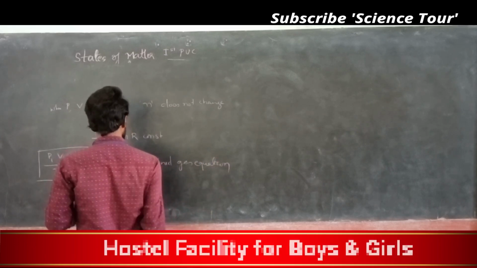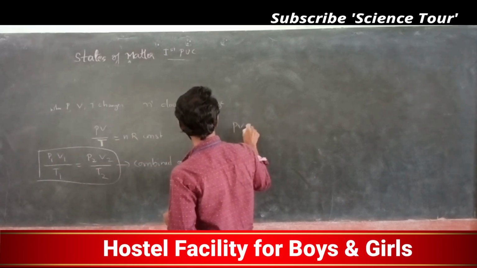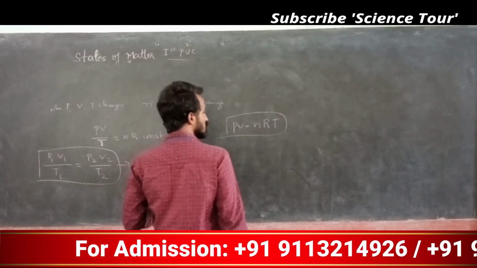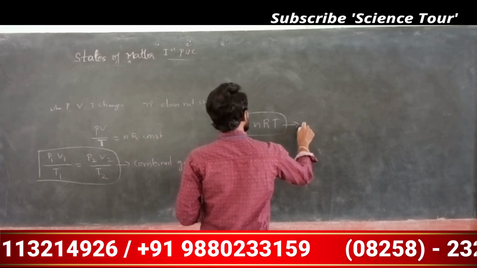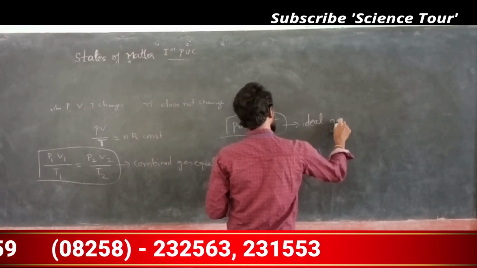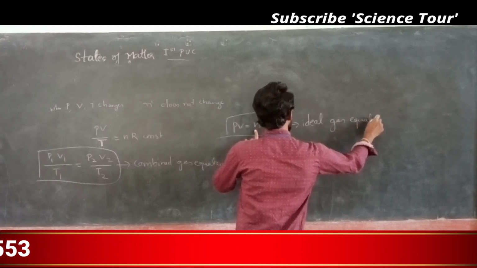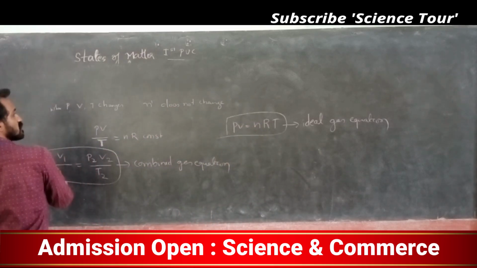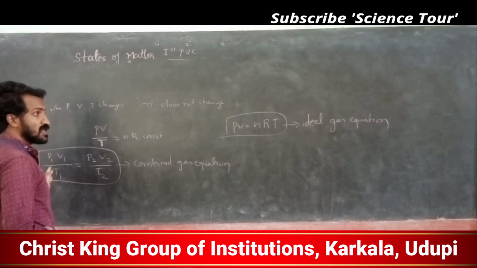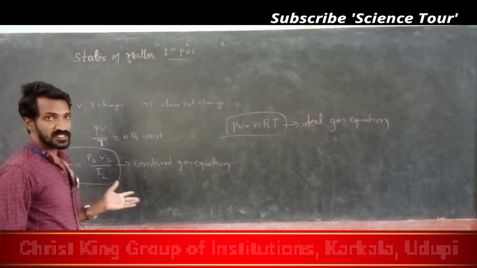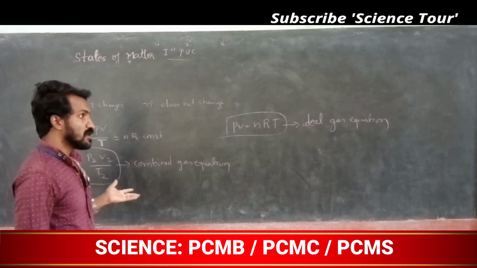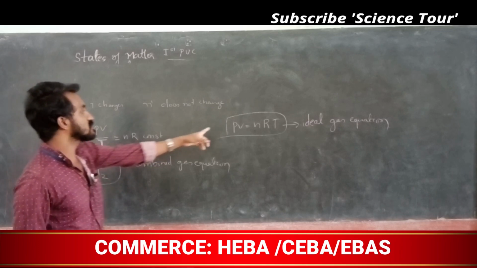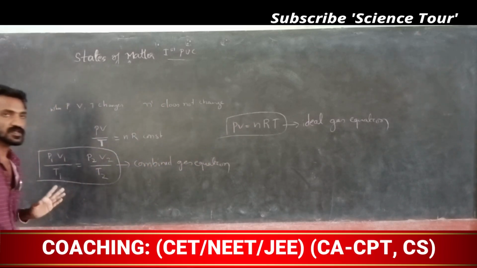My dear students, one more equation I explained at the beginning, PV equals nRT, is usually also called the combined gas equation, but it is mainly called the ideal gas equation. Don't argue, this is also a combined gas equation, I just modified it. If two pressures P1 and P2, two volumes V1 and V2, and two temperatures T1 and T2 are given, the equation changes to this one. Note it down, my dear students.